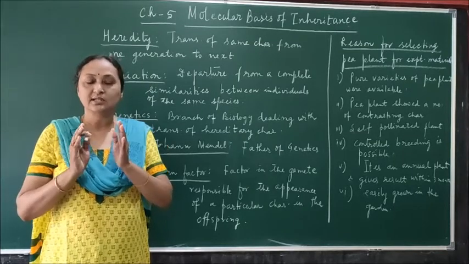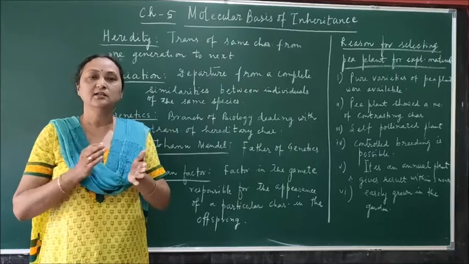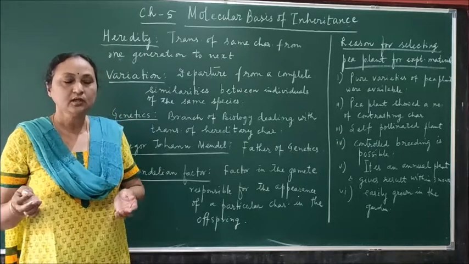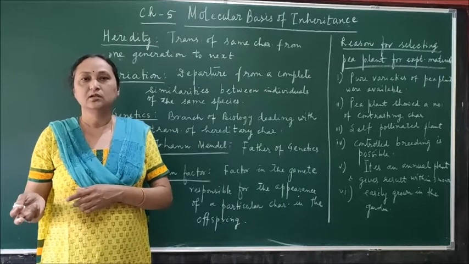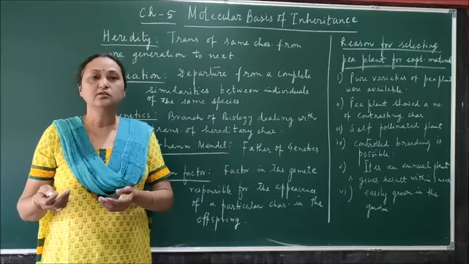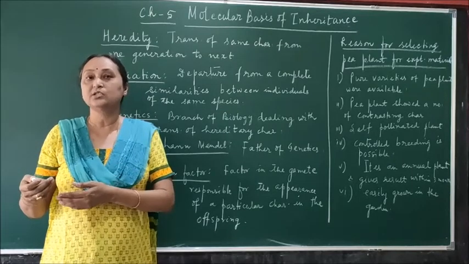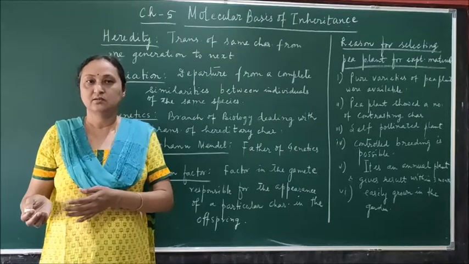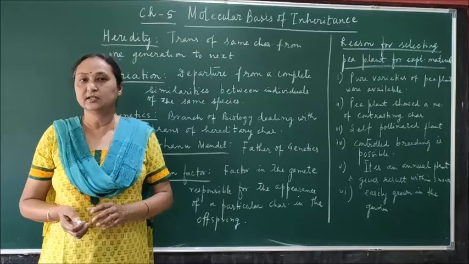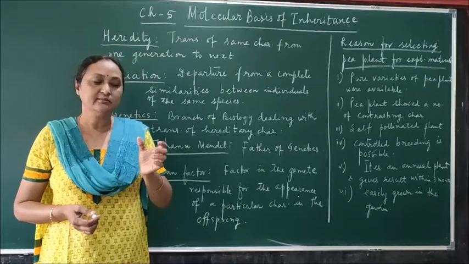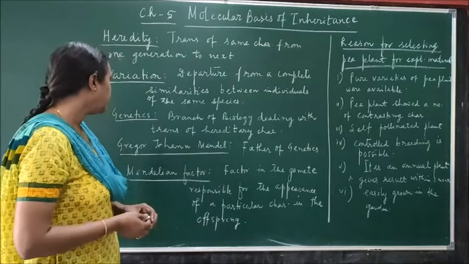Because you know, what is a hybrid? Hybrid means if we select 2 parents, one male and another female, and when these 2 parents are crossed, then the progeny obtained will also show some particular character. If you can easily study which character is transmitted from the parents, then that progeny is called a hybrid. So Mendel selected the garden pea plant, which has many varieties having contrasting or just opposite characters.